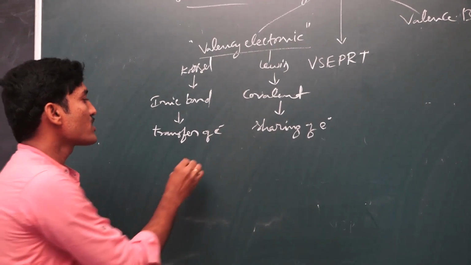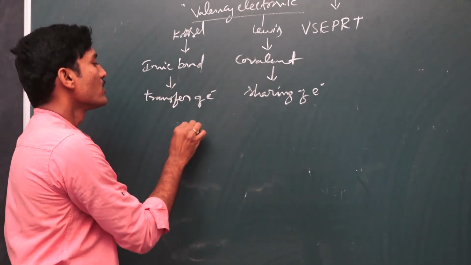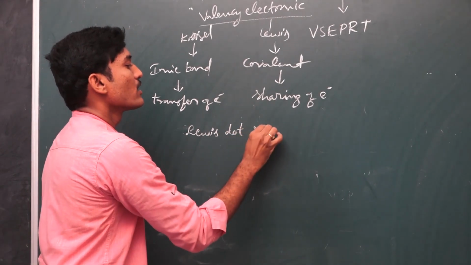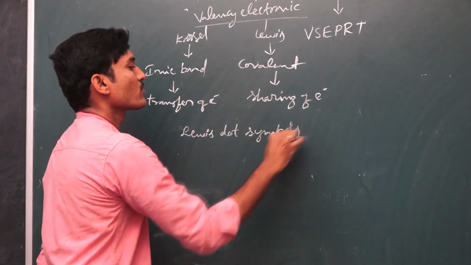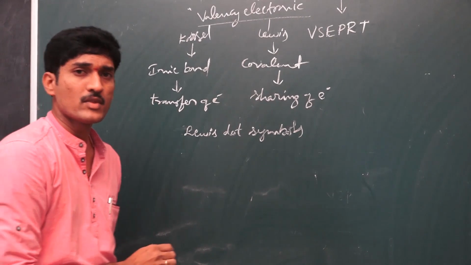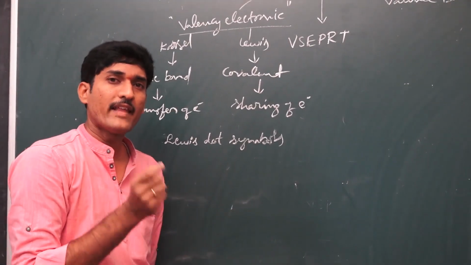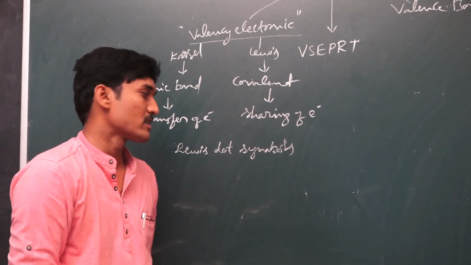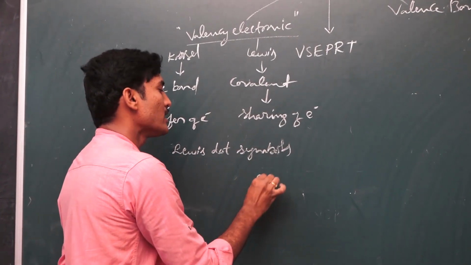Here Lewis dot structures are very important to explain. In Lewis dot symbols or dot structures, only the valence electrons of the element are represented as dots or cross symbols. For example, lithium.